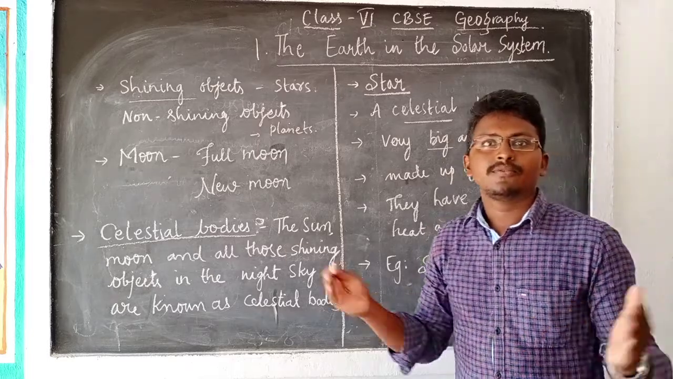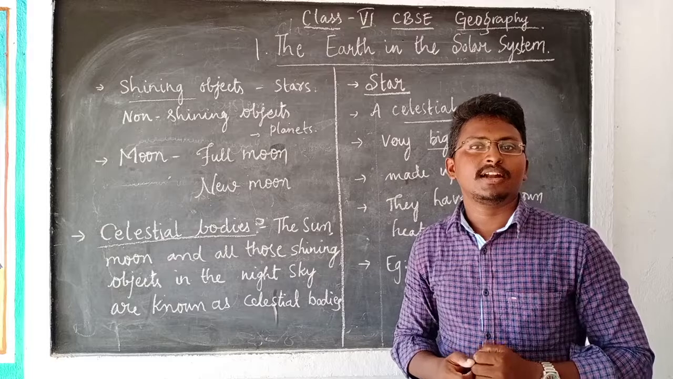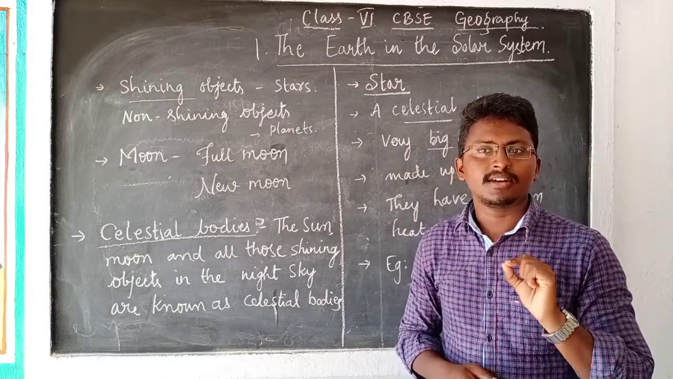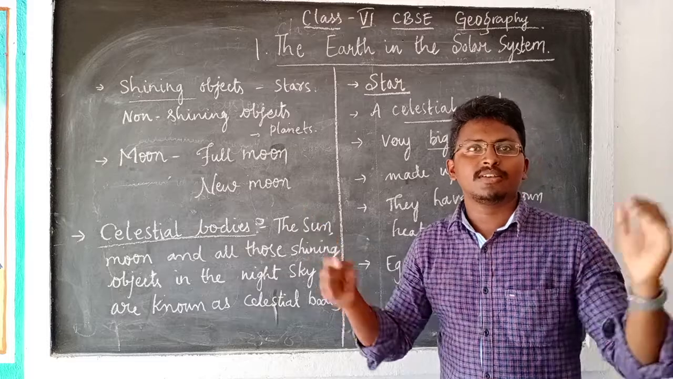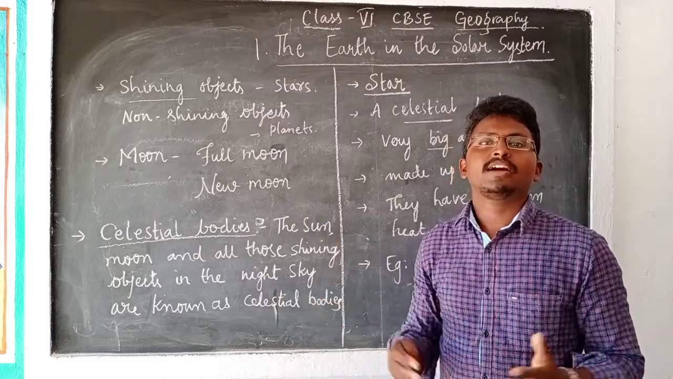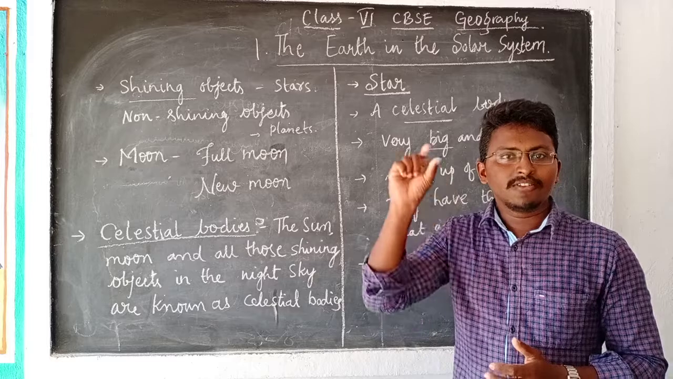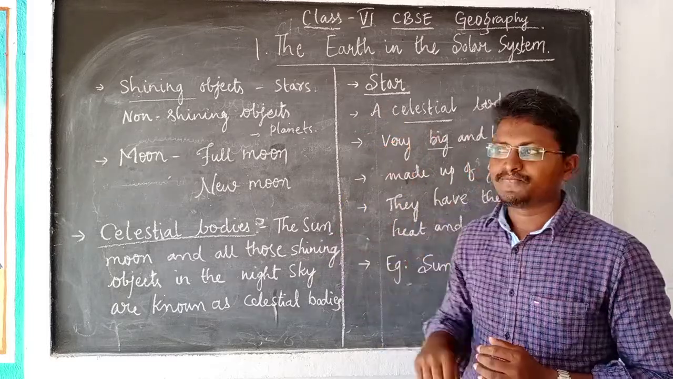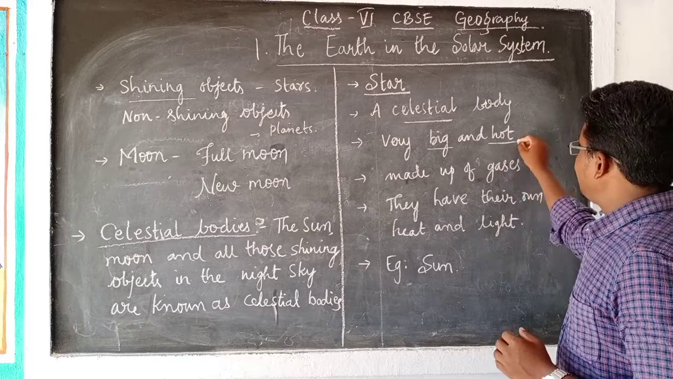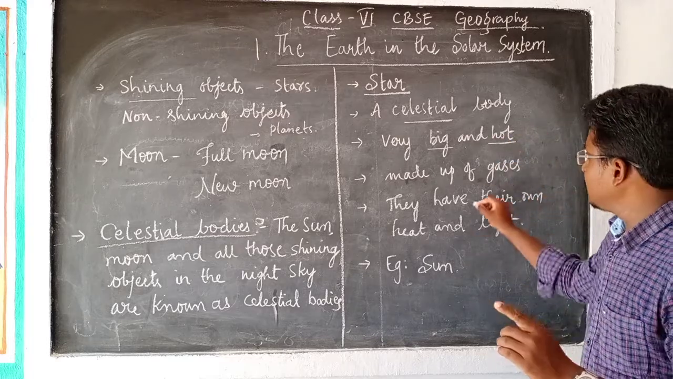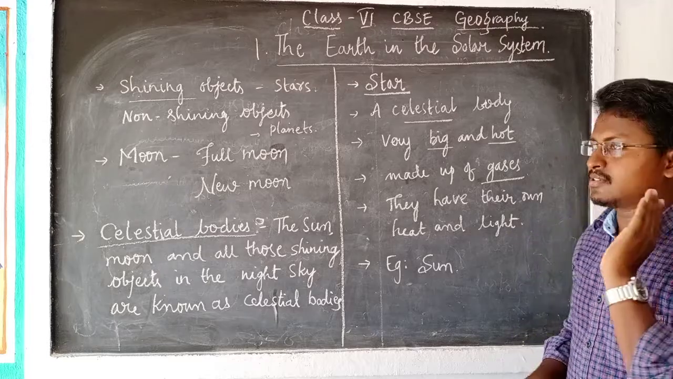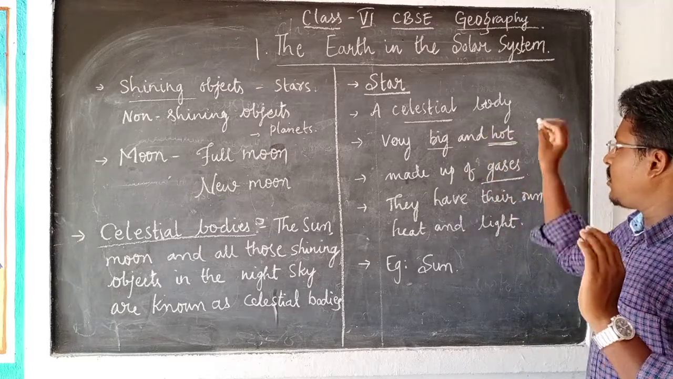But if you observe while sleeping outside, you see that they are very, very small. You may know the reason. The reason is that they are very, very far away from the earth. That is why even though they are very big, they look very, very small. They are also very hot. Why? Because they are made up of different gases. Because of this, they are very hot.